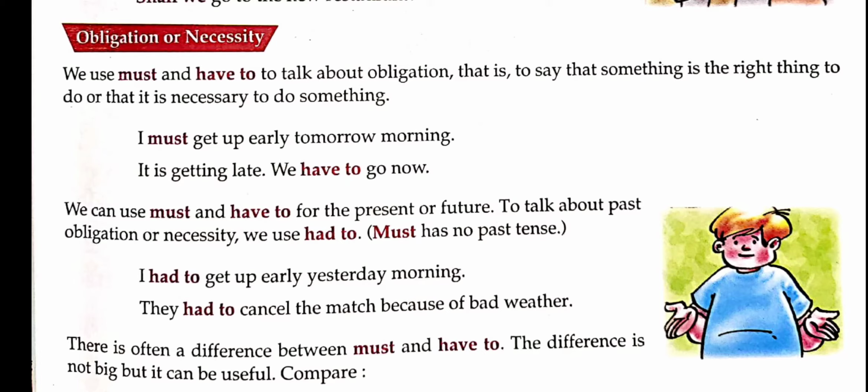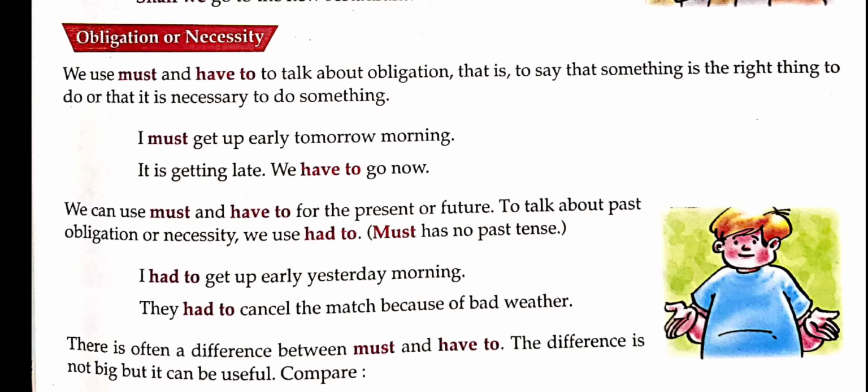I must get up early tomorrow morning. So here I must get up means it is compulsory. For example, tomorrow is my exam and for that I need to get up early in the morning.